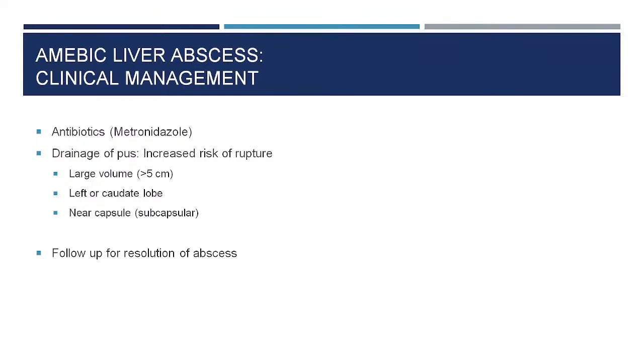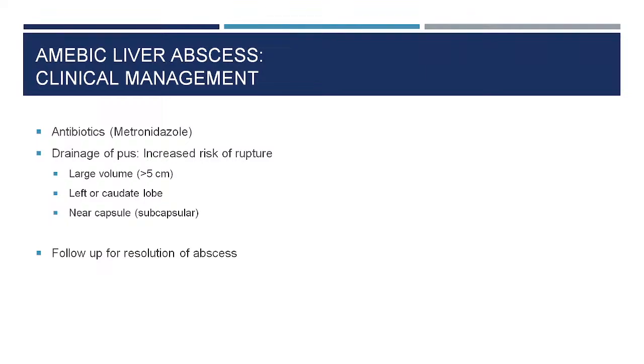If on CT scan the size of the abscess cavity is more than 5 centimeter, then we attempt a therapeutic as well as diagnostic aspirate. Otherwise, we treat with the antibiotics conventionally. Another reason for attempting drainage of pus is when there is increased risk of rupture within the peritoneal cavity. So, it can cause peritonitis.